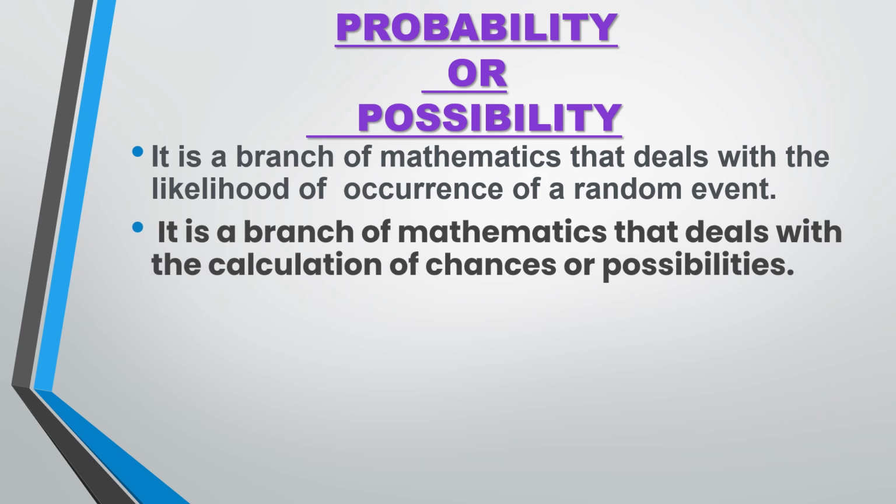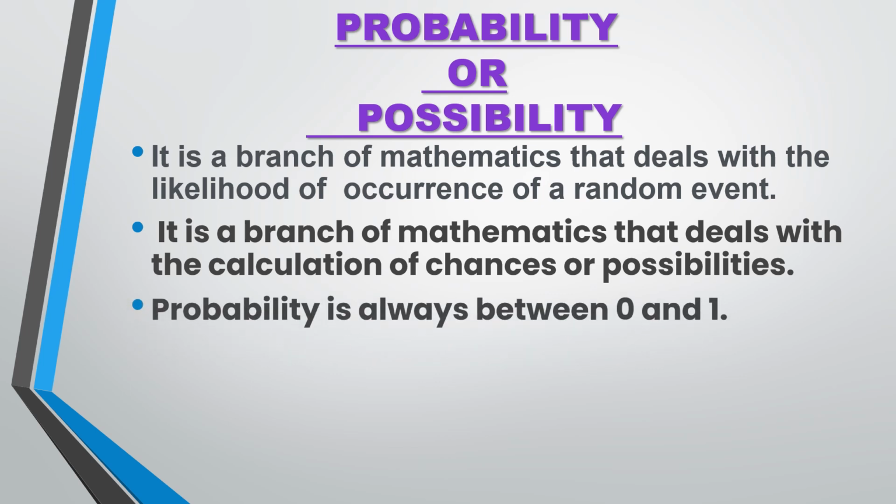It is a branch of mathematics that deals with the calculation of chances or possibilities. Like what is the possibility that the sun will rise? What is the chance of getting a 2 on a dice or head on the coin, or winning a game or losing a game? So all these possibilities, all these calculations are done under this branch of mathematics.